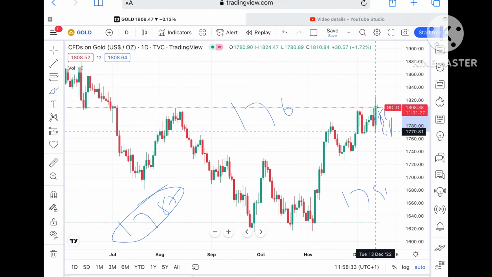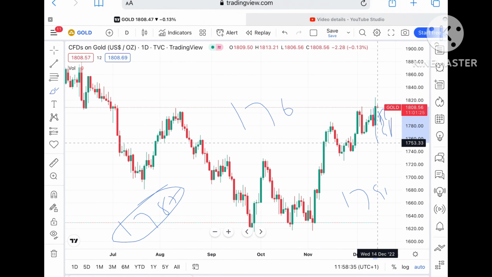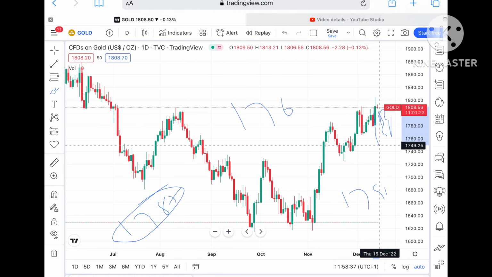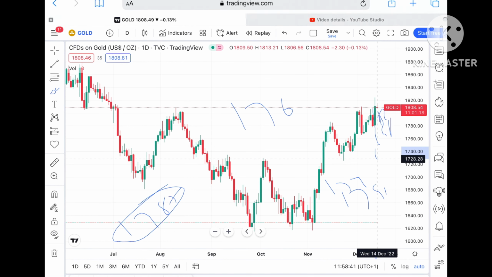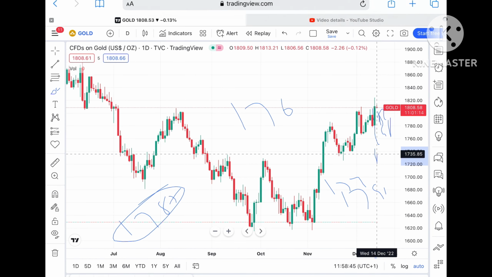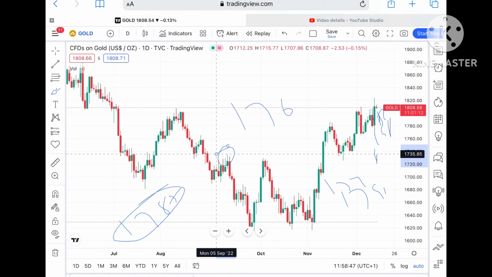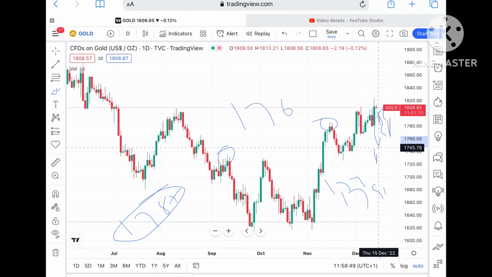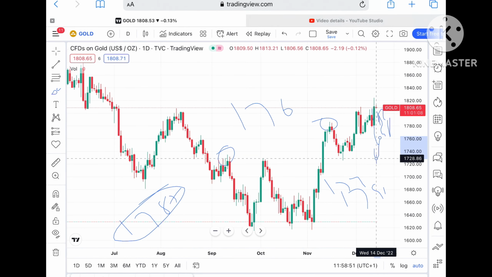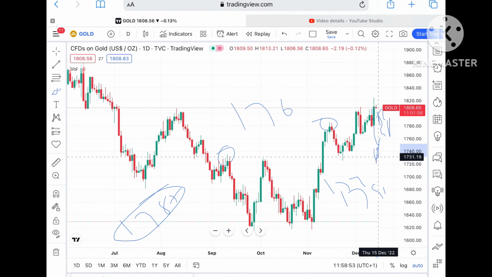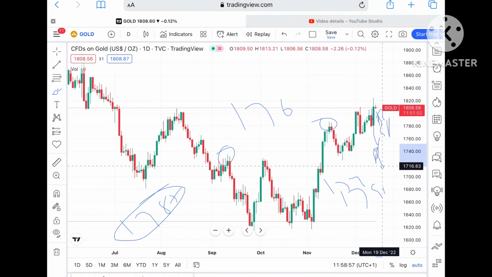Keep this in mind. Once the price falls below this level, then we can see it go towards a level of $1753 to a level of 59. And once the price falls below this level, then we can see it go further low and touch a level of around 1734. These are the few supports. From there we can see a bounce back, but if it breaks that level, then after 1734 we can see a level of $1730, and from there it can go towards 1715.